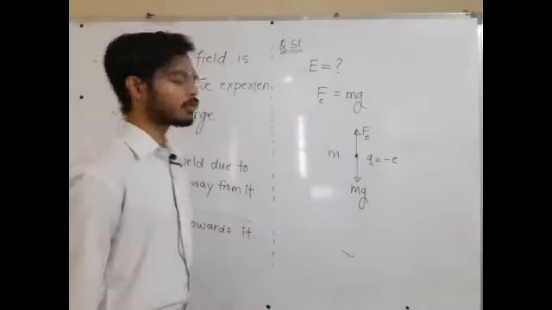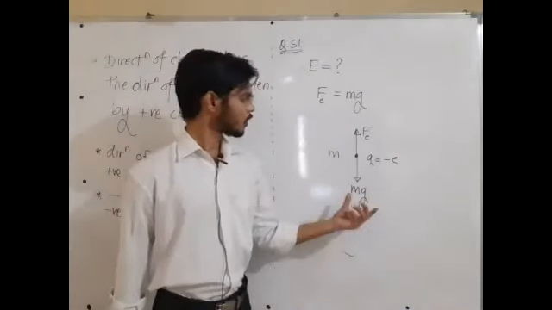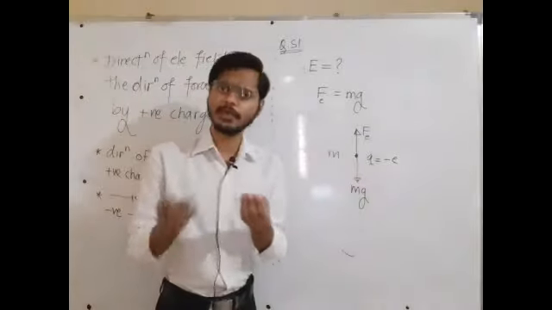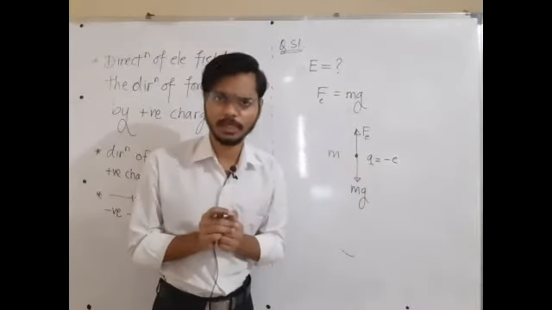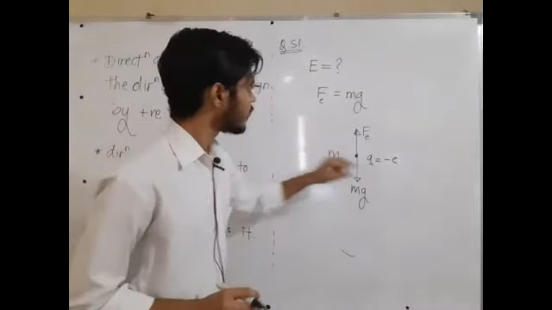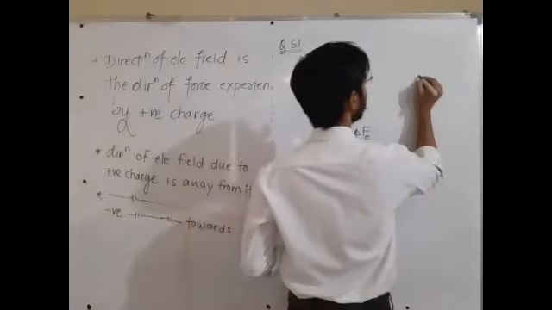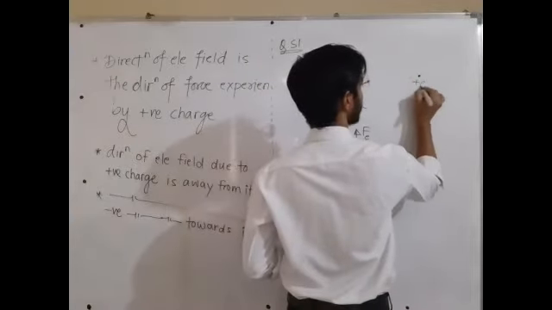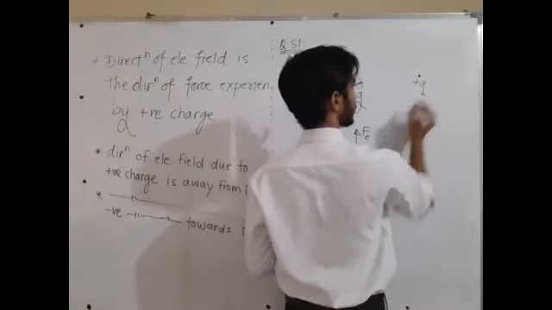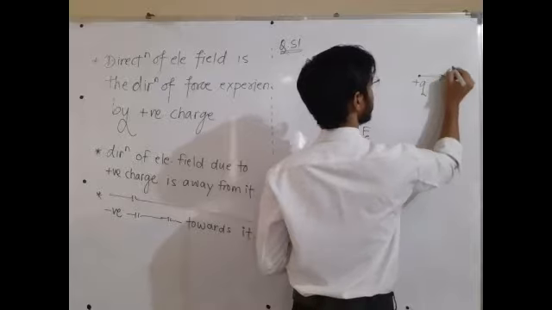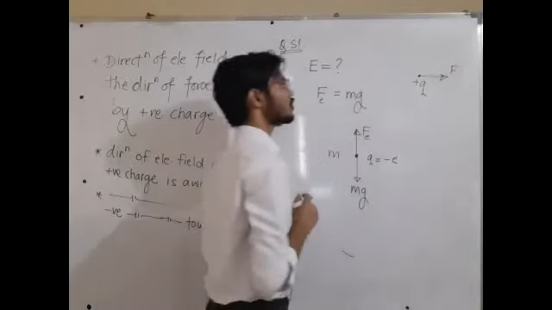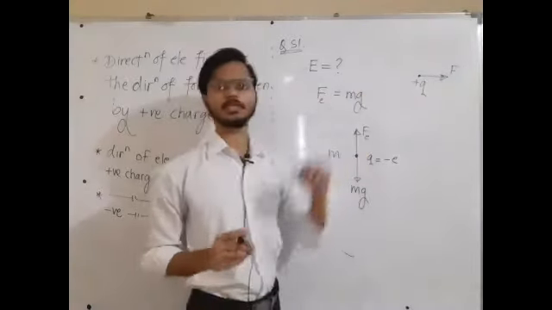We know in an electric field, if we place a charge, then that charge will experience force. So you people tell me, let's say this is a positive charge, and it is experiencing a rightward force. Then what should be the direction of the electric field at this point?